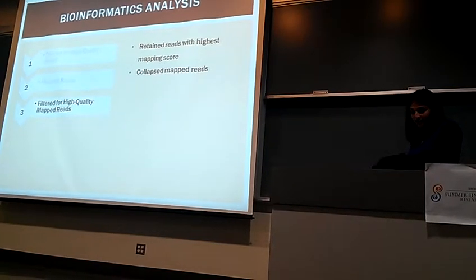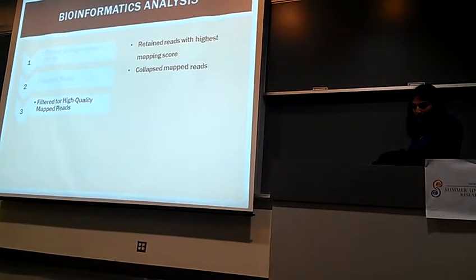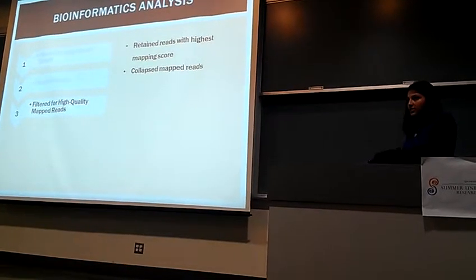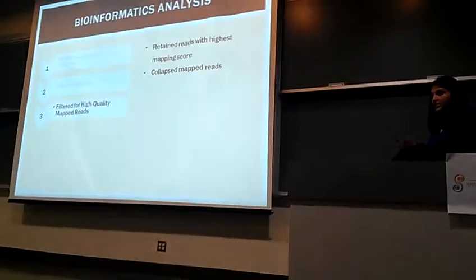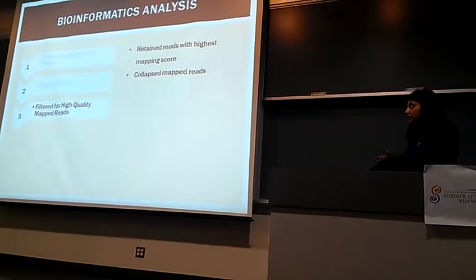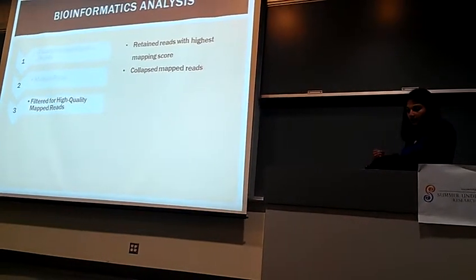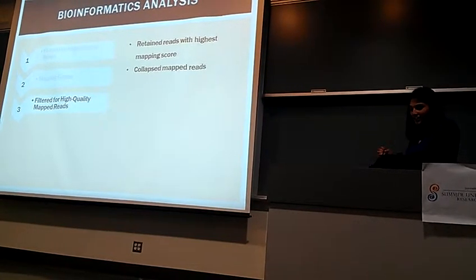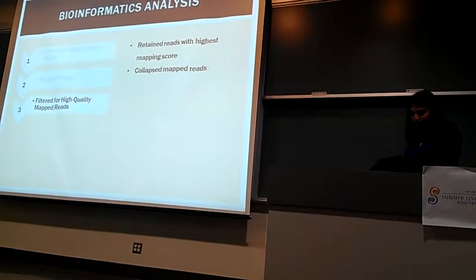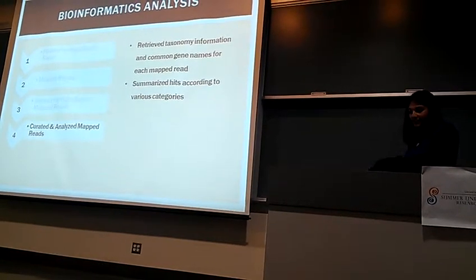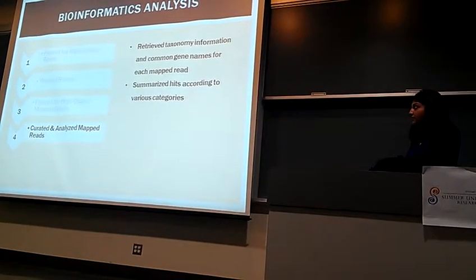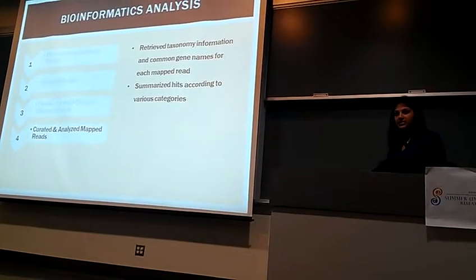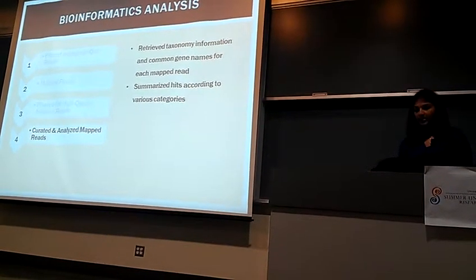And so once again, we filtered for high quality mapped reads. This meant that we retained the reads with the highest mapping score, which meant that for the reads we retained, at least 50% of their read length mapped to some type of reference sequence. Then we also further collapsed the mapped reads to retain one unique identity of over-amplified reads. And lastly, for each read that we had, we retrieved taxonomy information and common gene names, and then we proceeded to summarize these hits according to various categories, as you'll soon see.